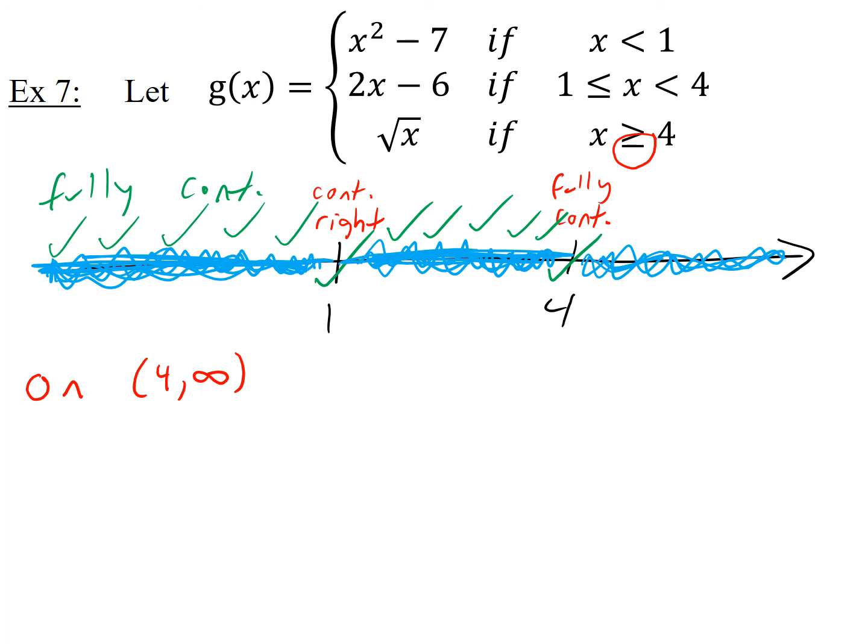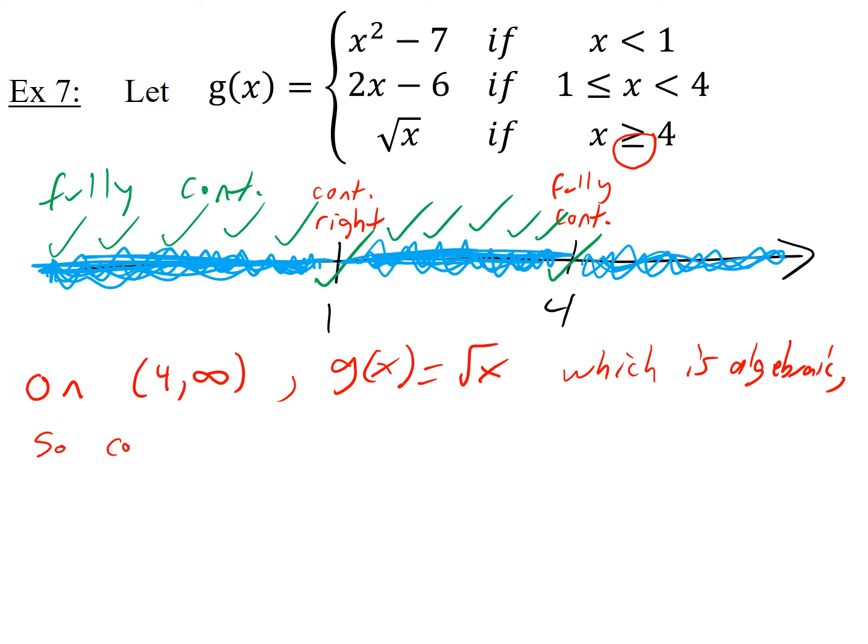We've already dealt with 4. We already know what's going on at 4. So I only want to know about the numbers bigger than 4. On the interval 4 to infinity, you can tell me what the formula for g is. The formula for g is square root of x, which is algebraic. Or you can write which is a root function, either one.